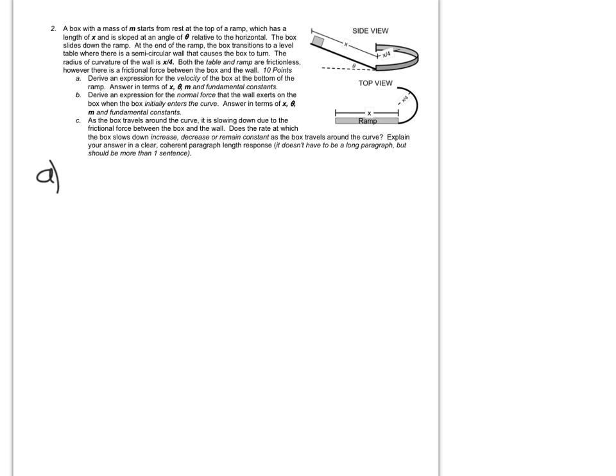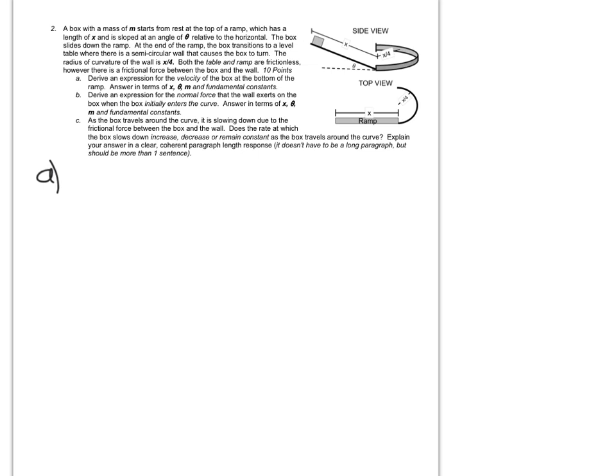All right, for this one, we have a situation where there's a box sliding down a ramp here, like so. It then enters this semicircular track and goes around in half of a circle. We see the top view over here. And so the first thing we want to do is figure out the velocity at this point right here when it gets to the bottom of the ramp.